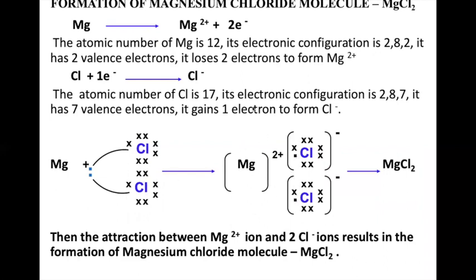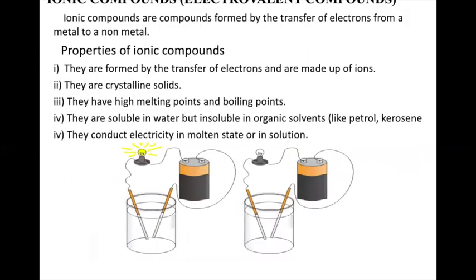Since it has given 2 electrons away, it is called 2 positive. This has taken 1 electron, therefore 1 negative. This has also taken 1 electron, chlorine, therefore negative. And therefore the resulting answer is MgCl2. This is how the formation of magnesium chloride takes place.